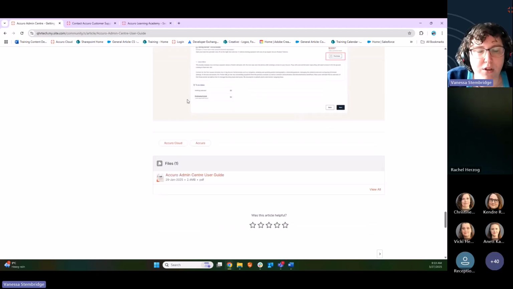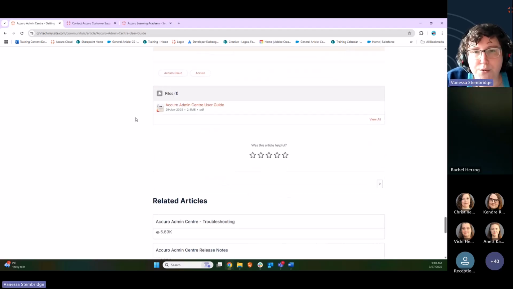Now, each article will be just like a snapshot of information. If you're looking for a more detailed picture, it'll be under Files. Files will be found at the bottom of every help article. And for this particular one, there is a user guide. So for more detailed instructions, feel free to download our user guide at the bottom. Articles will also have a rating system out of 5 stars that will be sent to our team. We work on articles based on their rating.